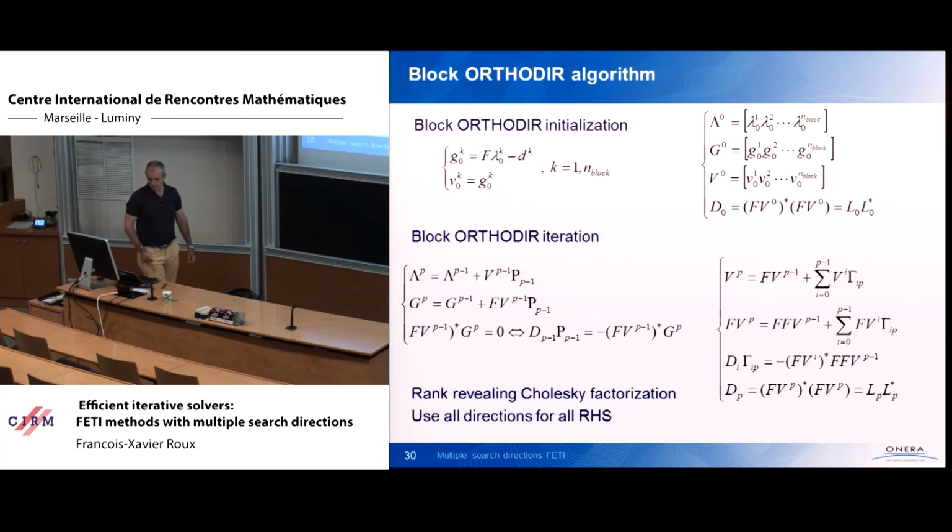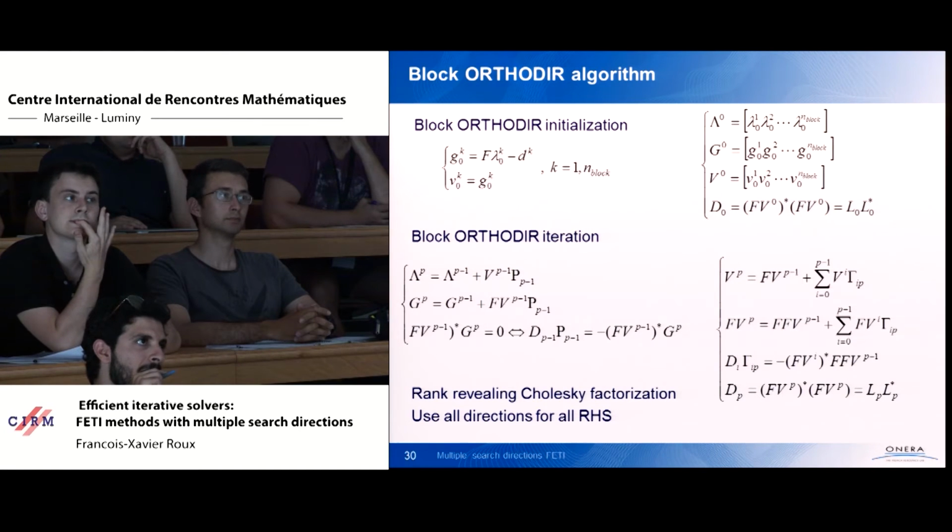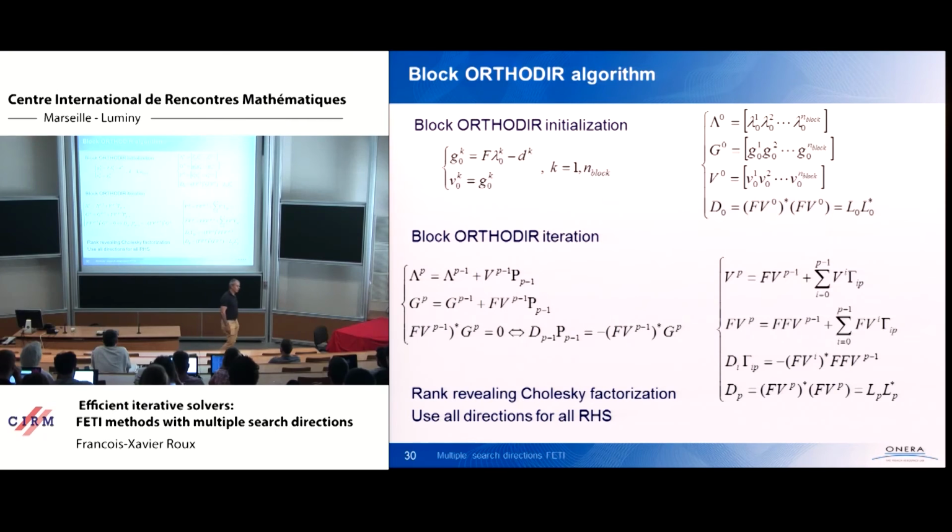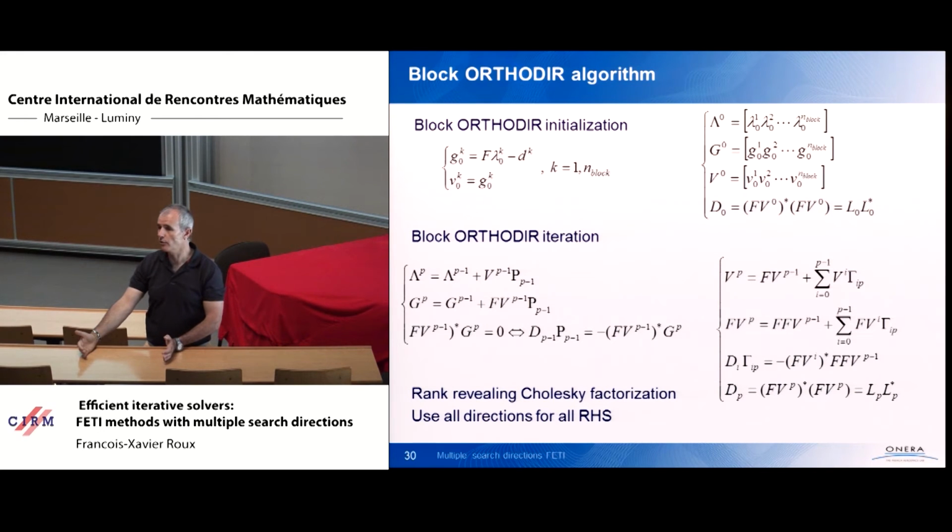But now, we also want to improve the parallel performance, and then we use a block orthodir algorithm. So what is the idea of the block orthodir? You can perform the same kind of thing using the fact that your search direction vectors do not come from a previously computed right-hand side, but from a block of right-hand sides. You solve at the same time, let's say, 16 right-hand sides.